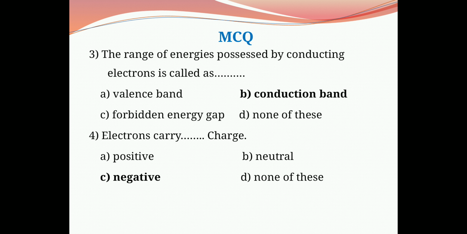Question number 4. Electrons carry dash dash charge. Option A is positive, B, neutral, C, negative, D, none of these. We know from atomic structure that electrons carry negative charge, and therefore the correct option is C, negative.